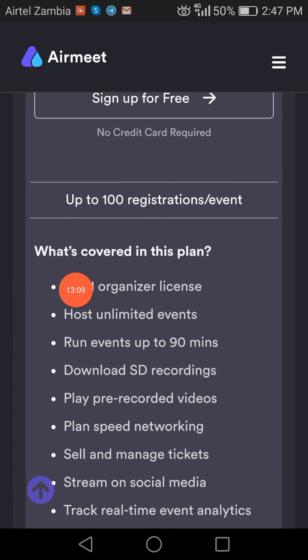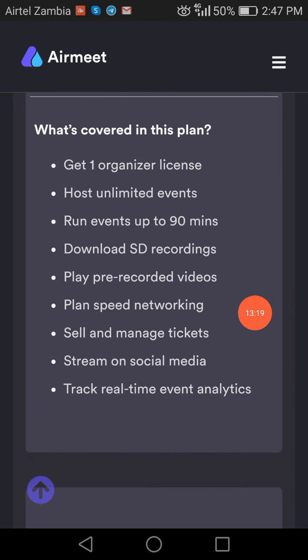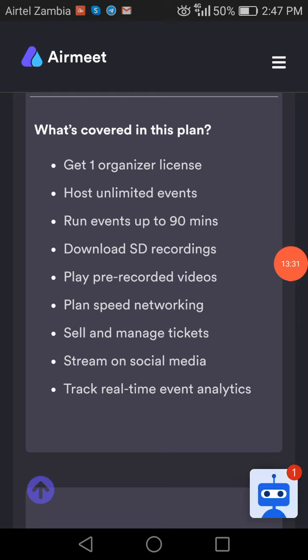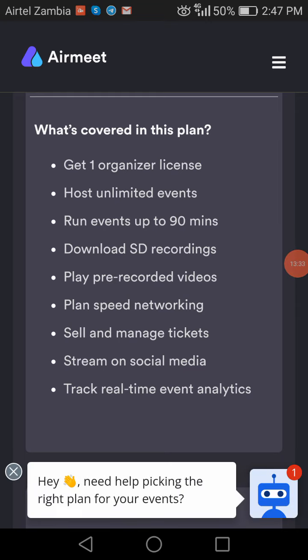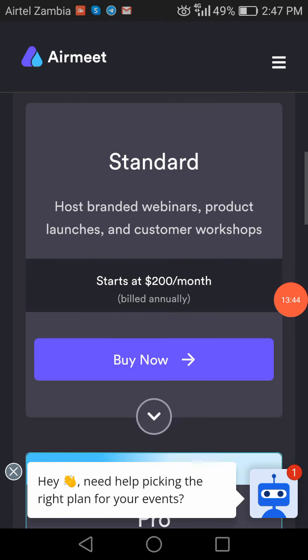What's covered in the free plan: one organizer license, host unlimited events, run events up to 90 minutes, download SD recordings, play pre-recorded videos, plan speed networking, sell and manage tickets, stream on social media, and track real-time event analytics. So you can see the awesome features you get on the free plan. This shows you that Airmeet is actually a professional and good software that you can use for your virtual events.